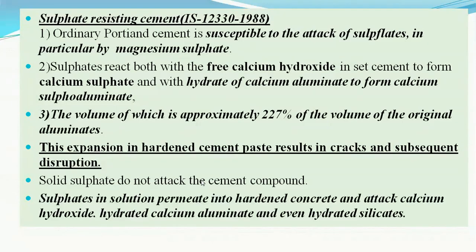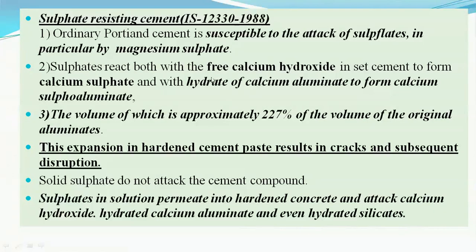Last but not the least is the sulfate resisting cement. This is again a type of the ordinary Portland cement, but many times this ordinary Portland cement is susceptible to the attack of the sulfates if we use this cement in certain particular factories, chemical factories, or certain marine structures or structures in the sea.